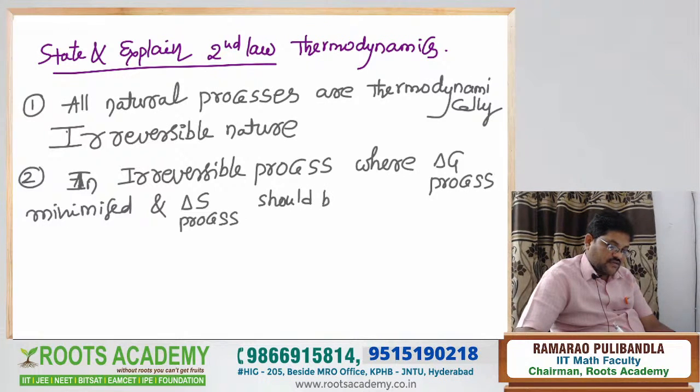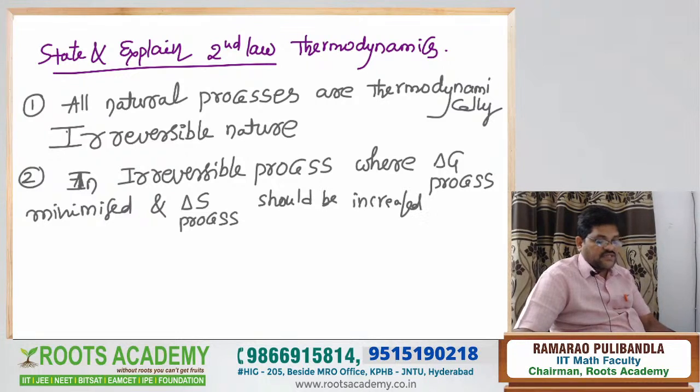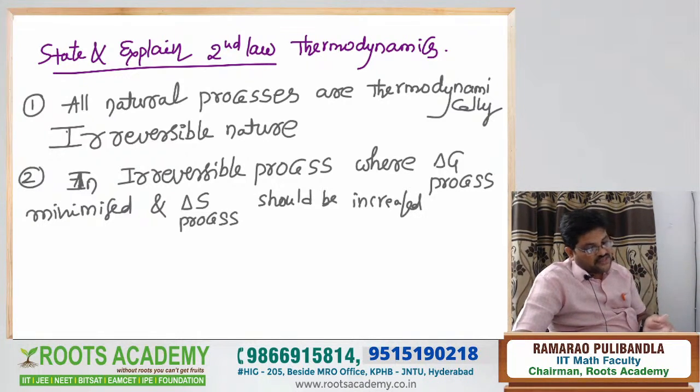Increase means randomness is increased. In any process where delta G of the process is minimized, delta S of the process should be maximized. Maximized means increased. And see the third statement.